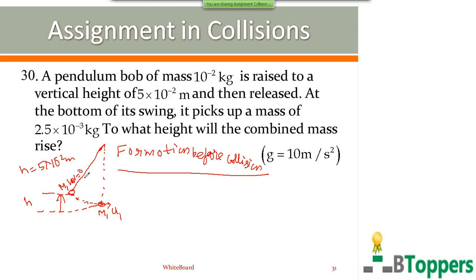At the highest position, the velocity of the bob is 0. So the total mechanical energy at the lowest position is the kinetic energy, half m1 u1 square, plus gravitational potential energy, which can be taken as 0. The total mechanical energy at the highest position is kinetic energy, which is 0, plus gravitational potential energy, m1 gh. So u1 equals root of 2 gh.